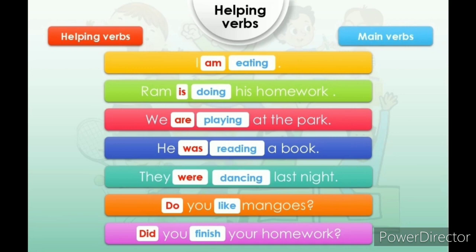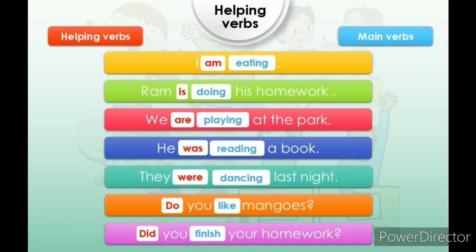Am, is, are, was, were, do, did are the helping verbs. The main action words are eating, doing, playing, reading, dancing, like, finish.